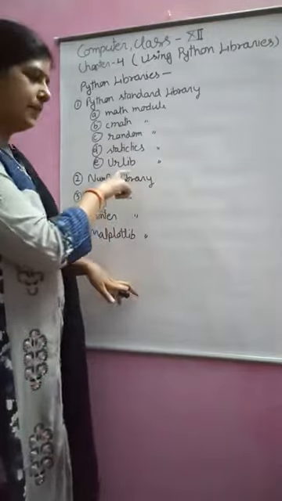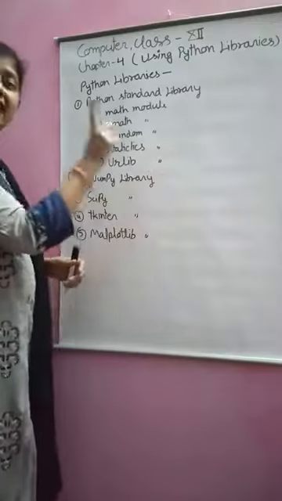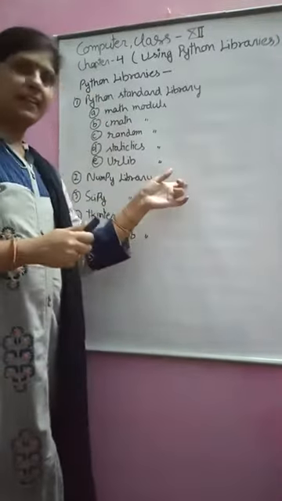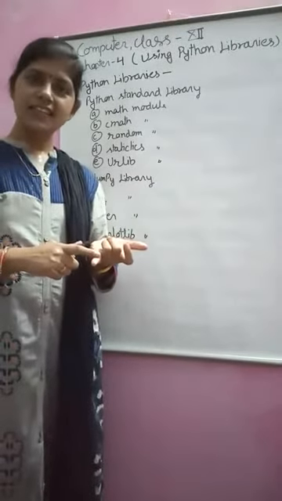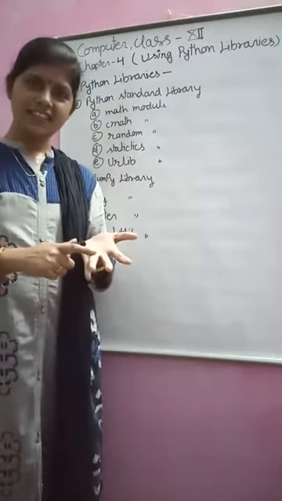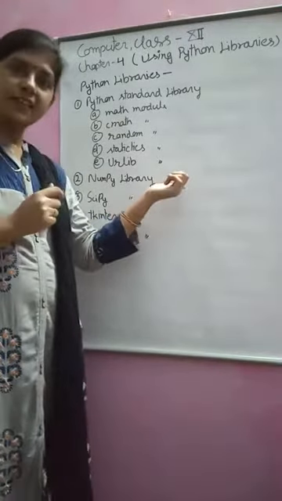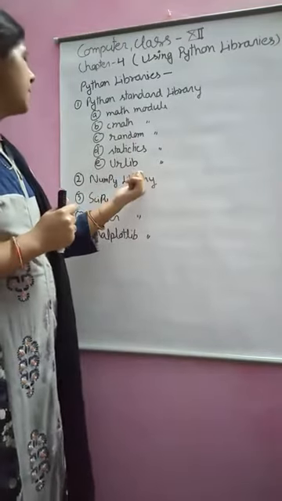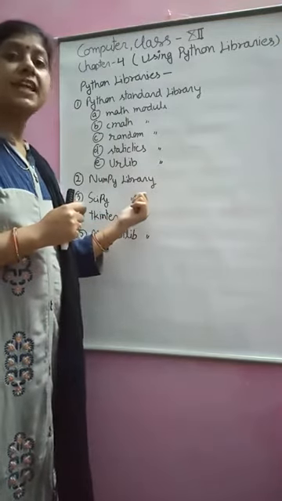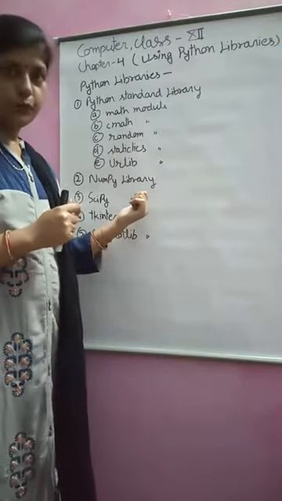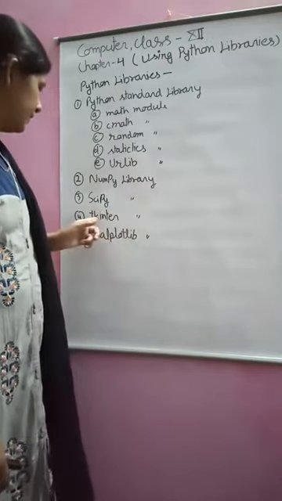Now NumPy library. NumPy library works on numerical arrays. In Python, the array is string, list, tuple, dictionary. So on that array, if you want to do some work, some function, you can use this NumPy library. SciPy library provides some scientific functions. If you want to use some scientific functions in your program, you can use this library.